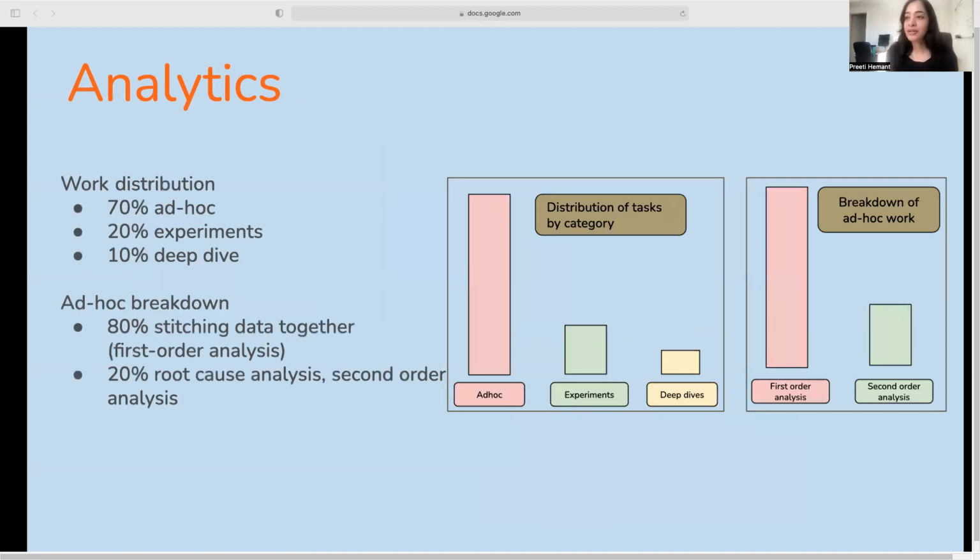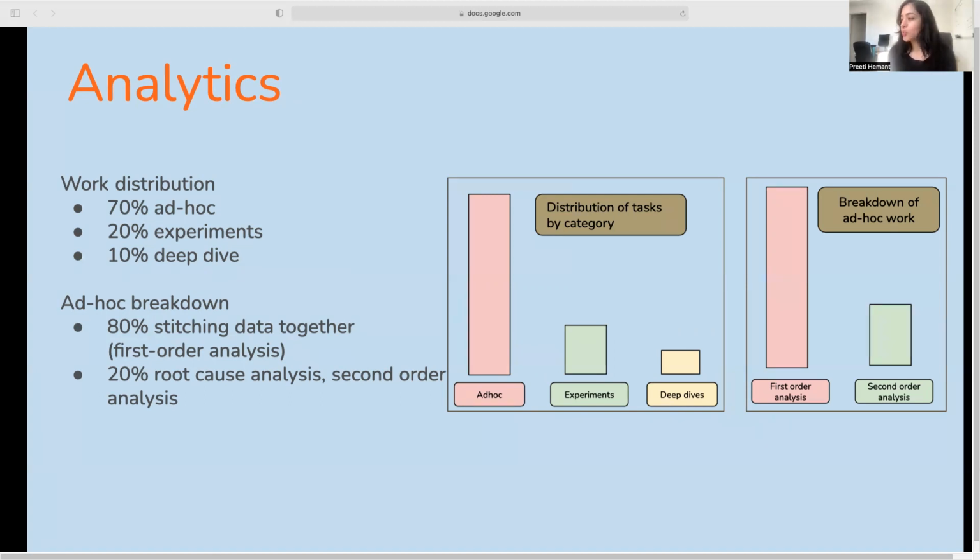So we decided to analyze this aspect. And when we did, the distribution looked something like this. As you can see in the first chart here, it is skewed towards ad hoc. So to give you some numbers, 70% of the team's time and work was towards ad hoc, 20% towards experiments. So this would be hypothesis design, post-experiment analysis, and so on. And only 10% was towards deep dives.